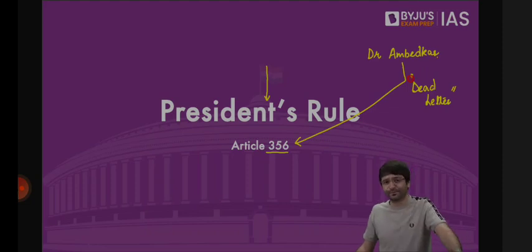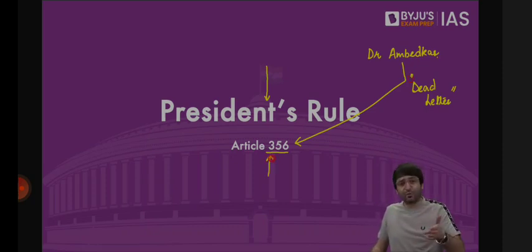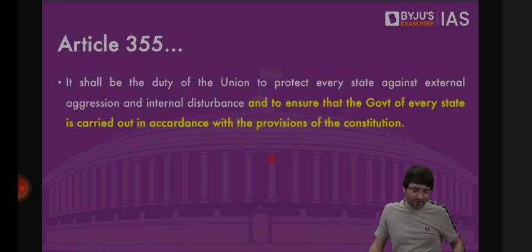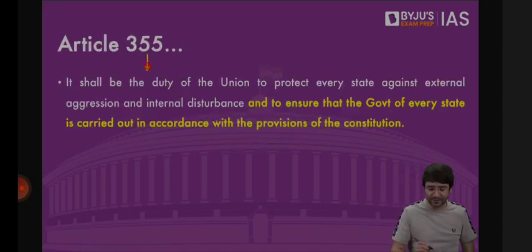But one provision of the Indian Constitution which has been used, overused, abused, hyperused has been Article 356 of the Constitution. What is this Article 356? What happens because of Article 356? What is the validity of Article 356? And how can we prevent the misuse of Article 356? Let's discuss.